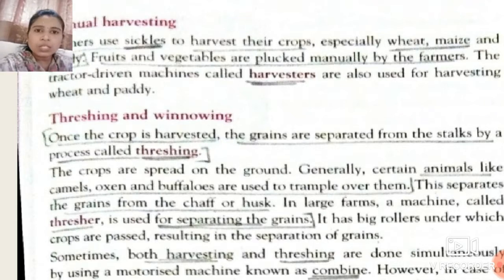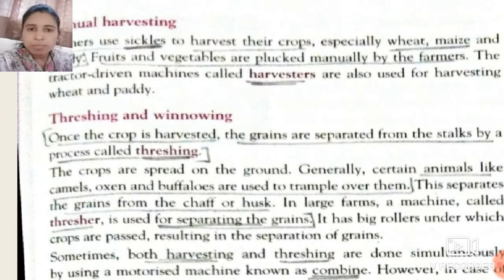How does this threshing process occur? Sometimes these crops are spread on the ground, and animals like cows, buffaloes, camels and oxen trample over them.